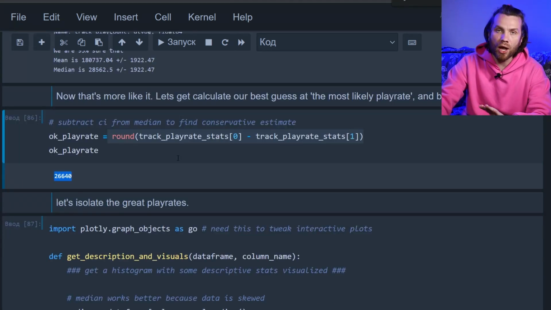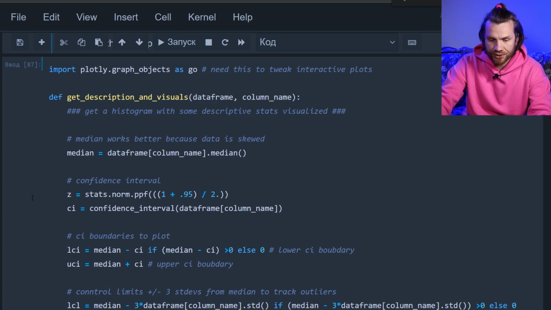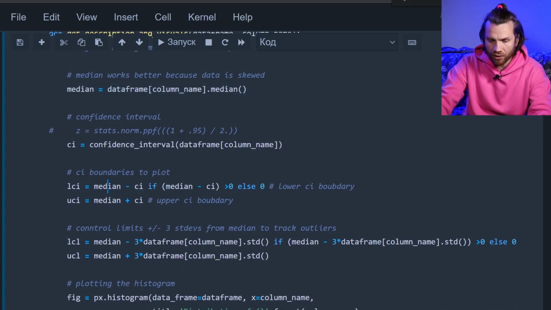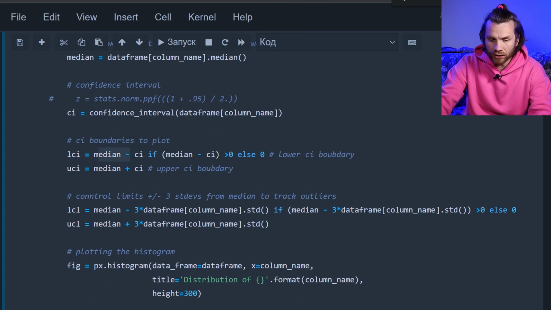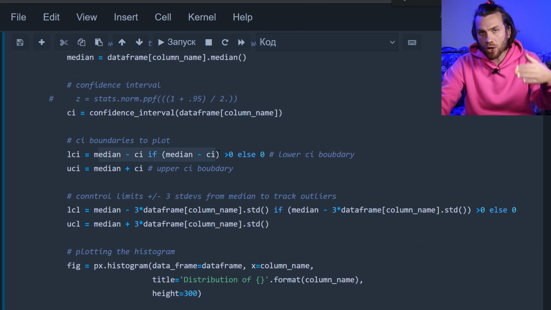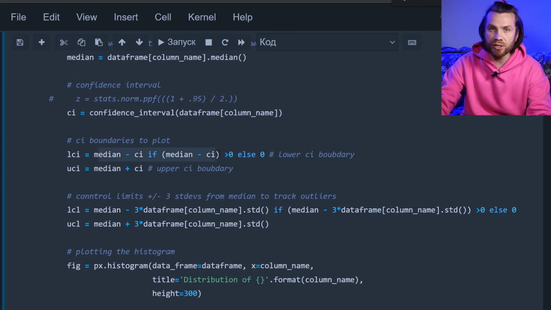How about we plot the whole thing? So we're going to run the same maths, find the median, confidence interval above the median, below the median, and if our lower confidence interval bound is below 0, which is impossible, we use 0 as the boundary.